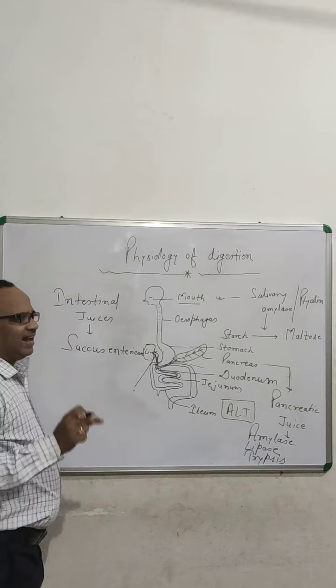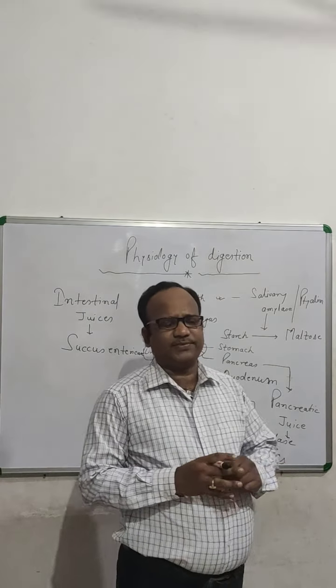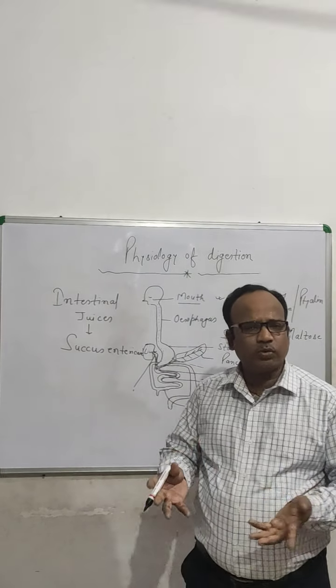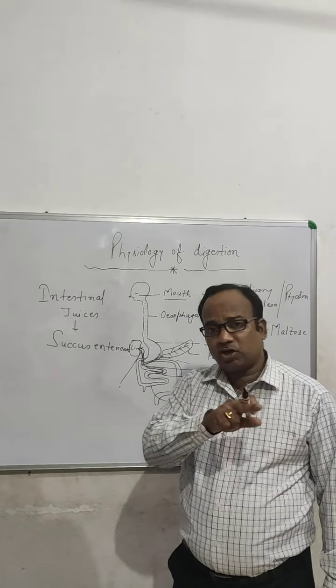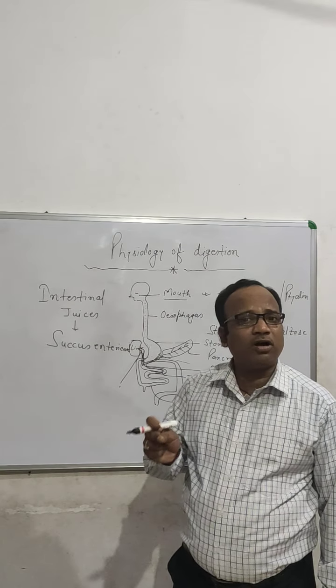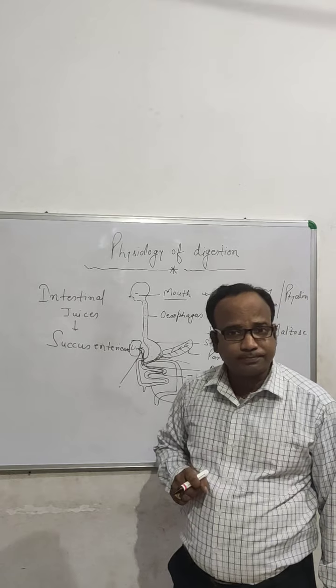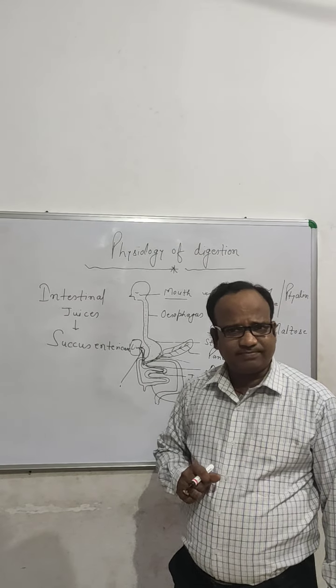This succus entericus contains so many enzymes like sucrase, which acts on sucrose, maltase, which acts on maltose, and also invertase.